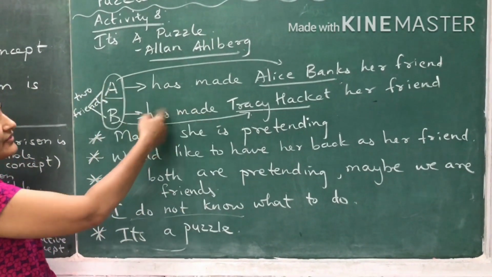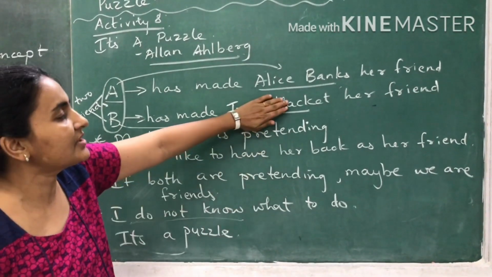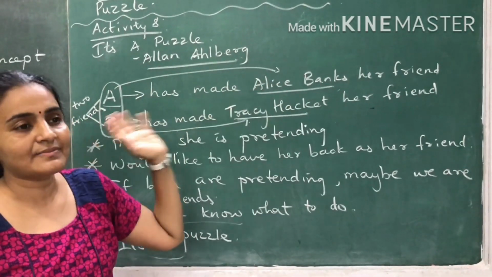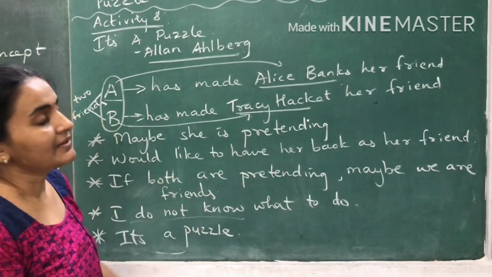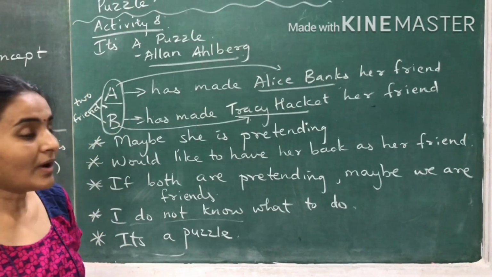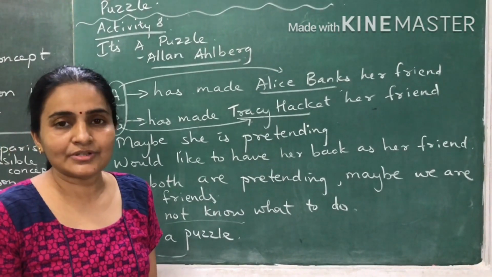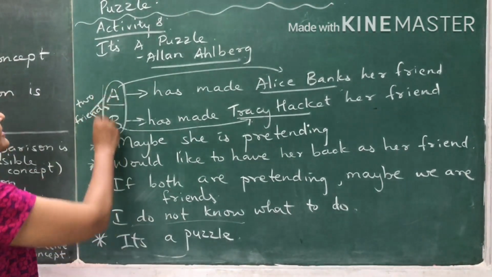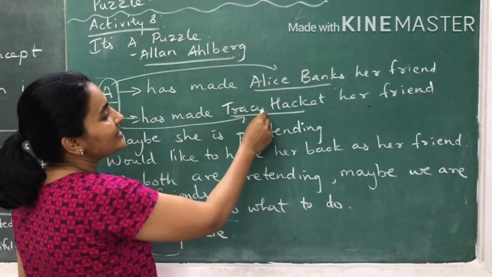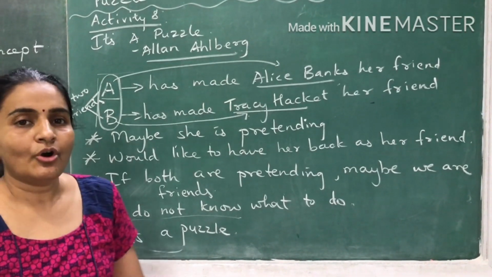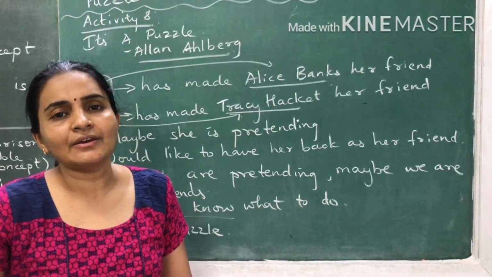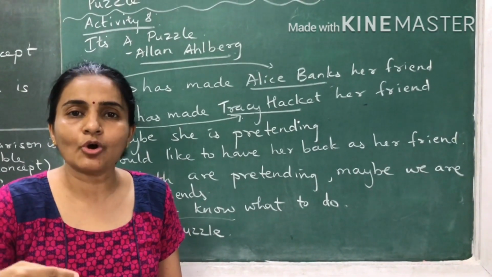Whether she must tell her friend, okay, you stop going about with Tracy Hackett and you be my friend again. Or should I leave Alice Banks and go and tell her, you be my friend again. So it's a puzzle. Anyways, one activity that they have given you is, say for example, these four people, these two friends and these two, Alice Banks and Tracy Hackett. All of them happen to meet at a certain place. Then what would be their conversation? What would they talk about?